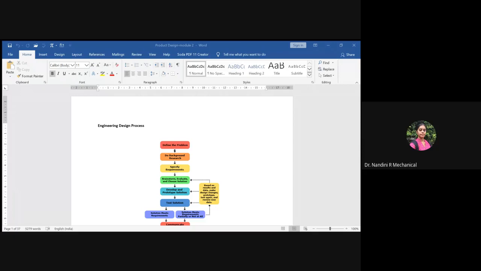Once all these are done, you will communicate the results to the manufacturing unit: this could be manufactured, and how many pieces are required. This will follow if the solution is satisfied. If the solution is not satisfied, it will go back to the brainstorming session, go back to redesigning, go back to checking the material properties. If you want to change the material also, that will be done. As a result, there is a go-back option, and when the solution is met, you go for the actual manufacturing of the product. This is the basic engineering design process which takes place.